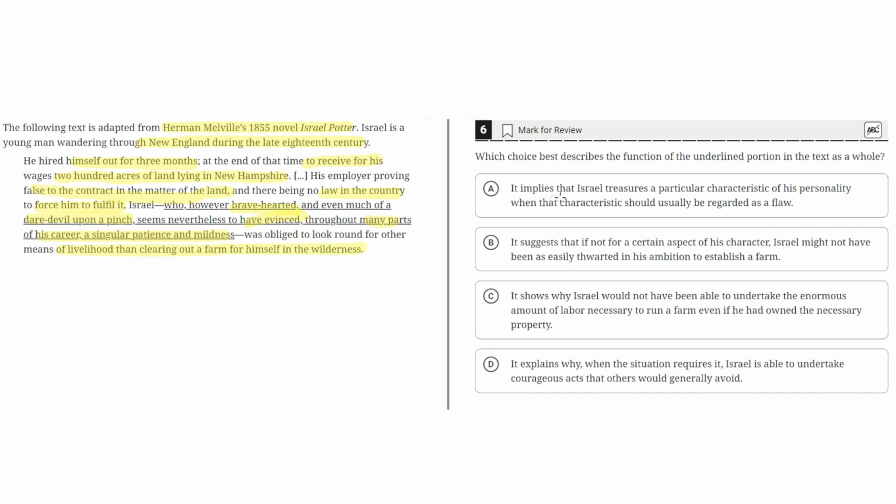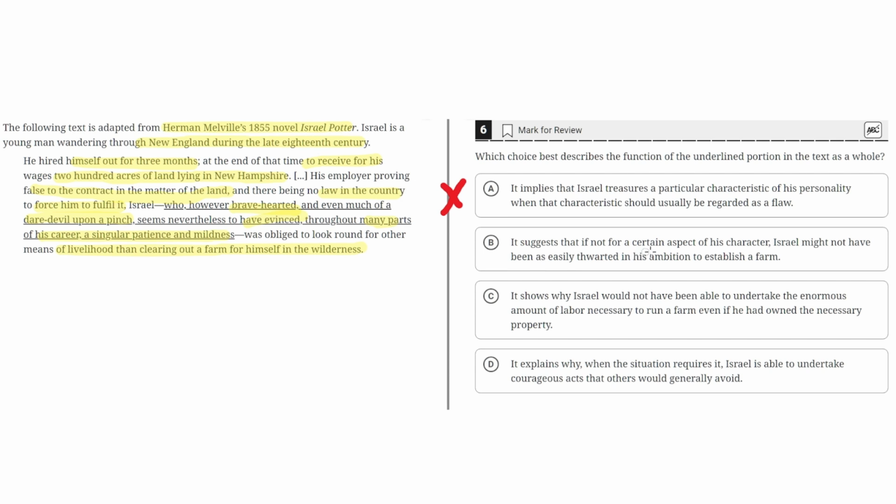So option A says it implies that Israel treasures a particular characteristic of his personality, when that characteristic should usually be regarded as a flaw. This is incorrect because the underlined portion shows how Israel was rather brave or courageous to move on in spite of defeat, not that Israel treasures a particular characteristic of his personality. So A is incorrect.